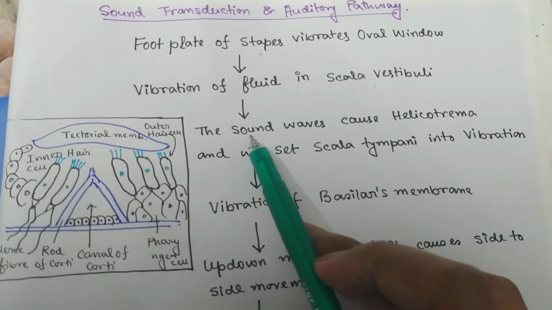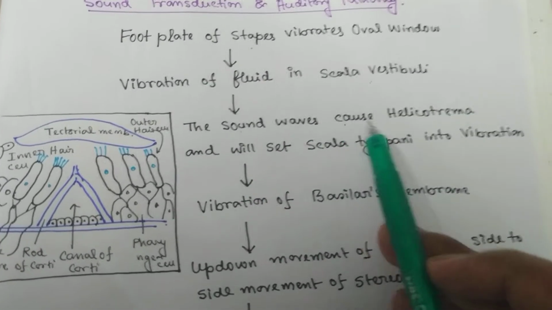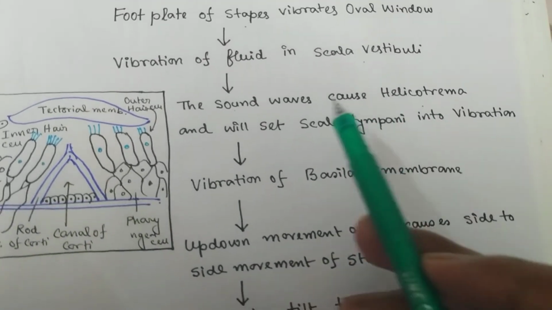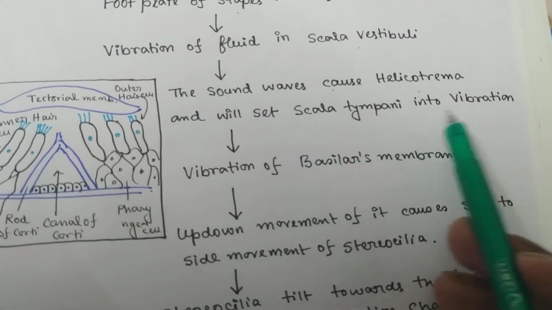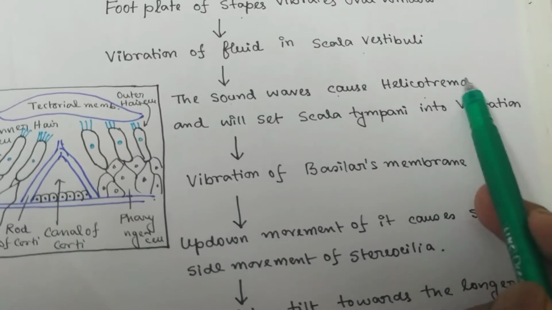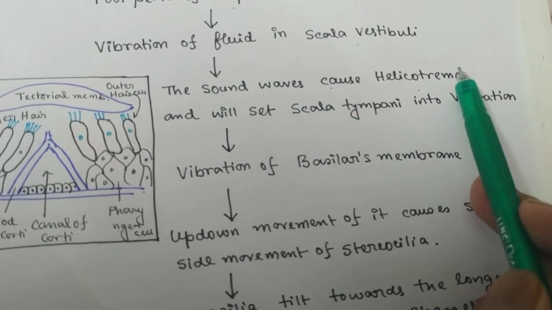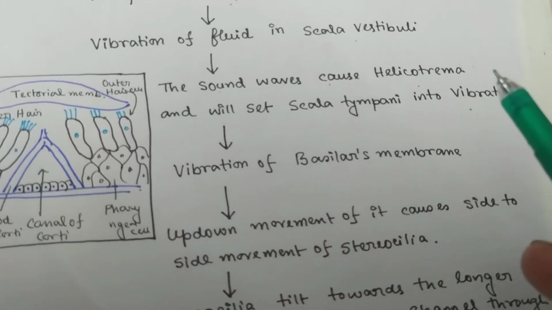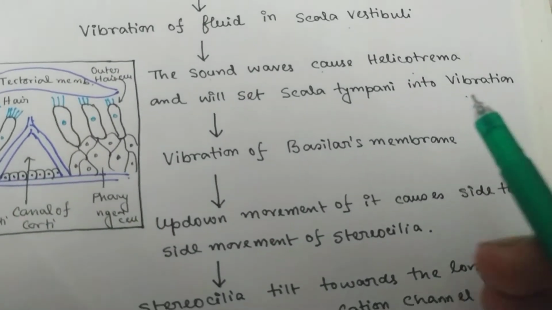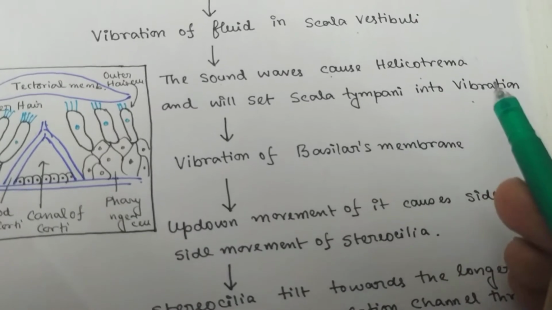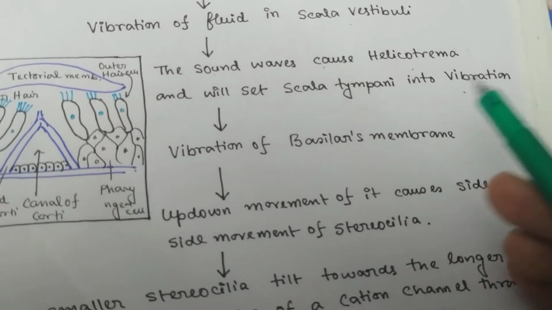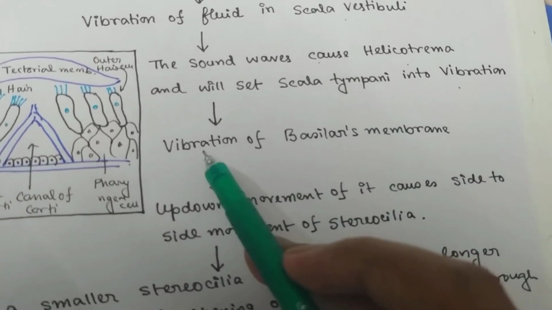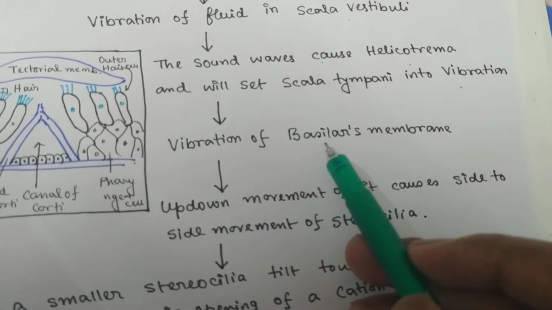The sound waves cause vibration at the helicotrema and thereby set the scala tympani into vibration, because the helicotrema is the meeting point between scala vestibuli and scala tympani at the apex of cochlea. As the scala tympani vibrates, it also causes vibration of the basilar membrane.